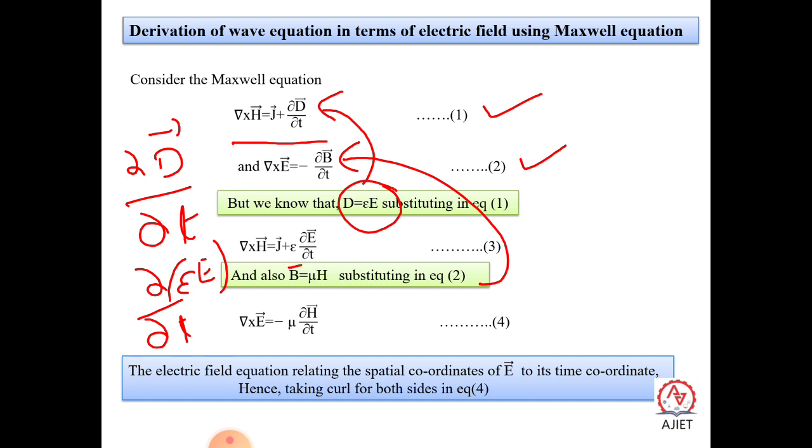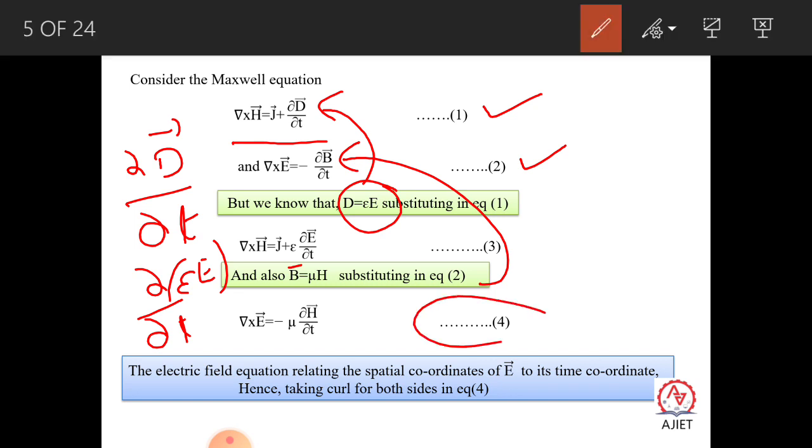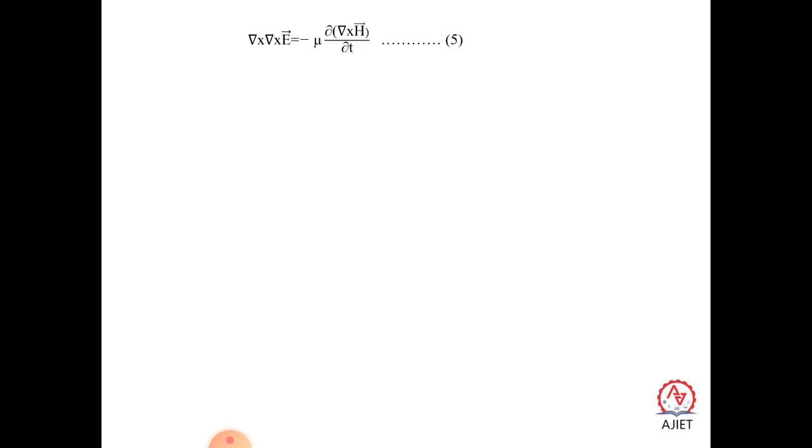So let us take the curl. Now let us take the curl on equation 4, both sides. This is a very prominent equation. So now let us take this equation and apply curl on both sides. So what happens is, del cross, here you have to apply the curl. So del cross curl of E is equal to minus mu into dou H by dou t. So mu is a constant, so curl goes inside: dou by dou t of curl of H.